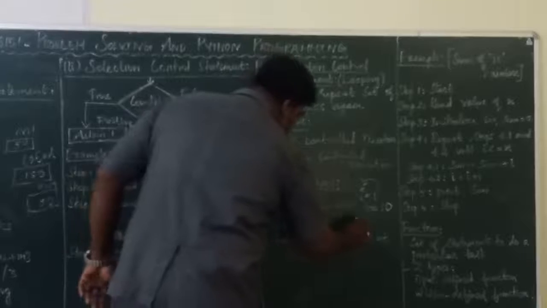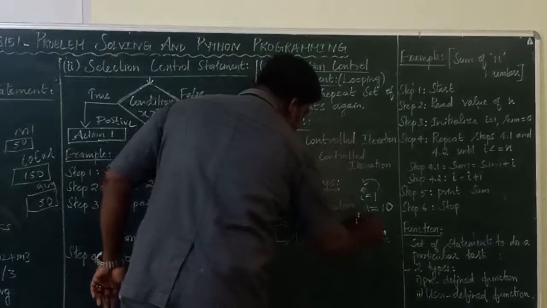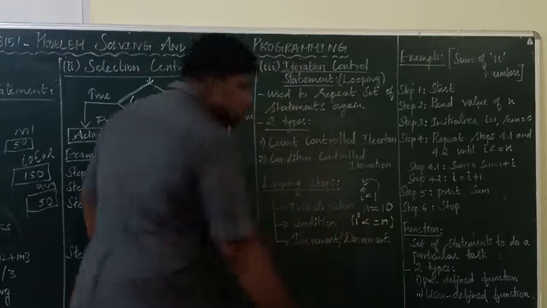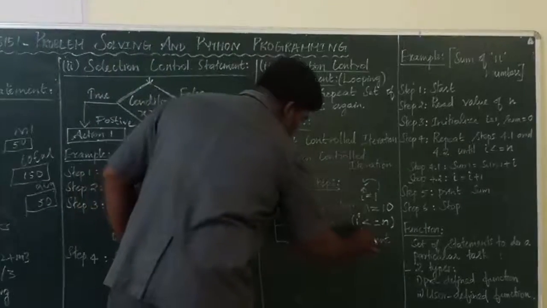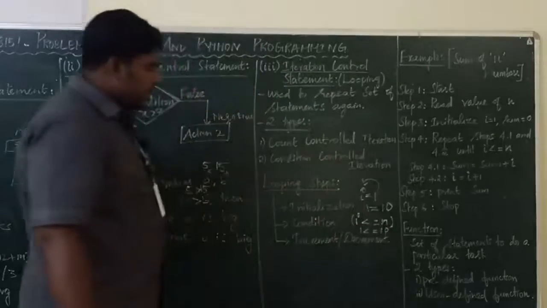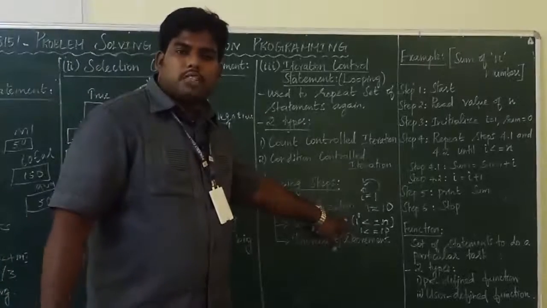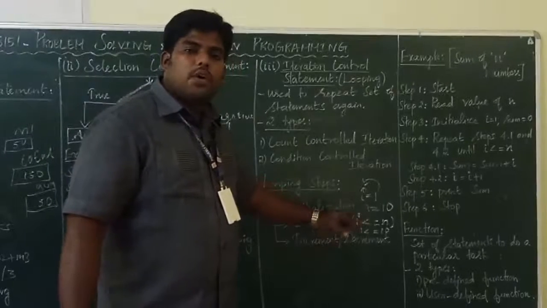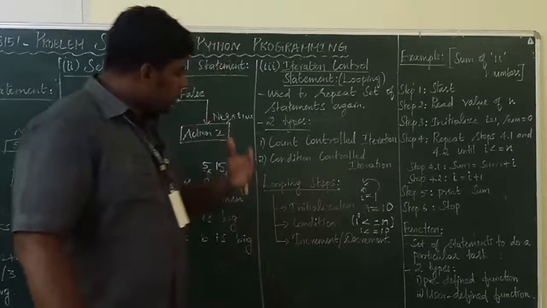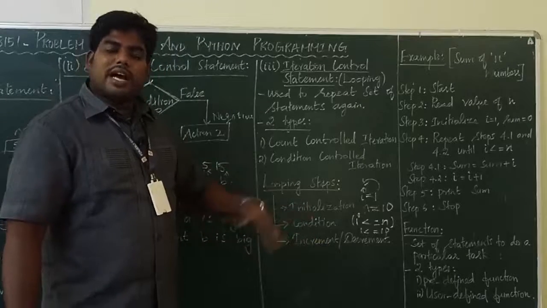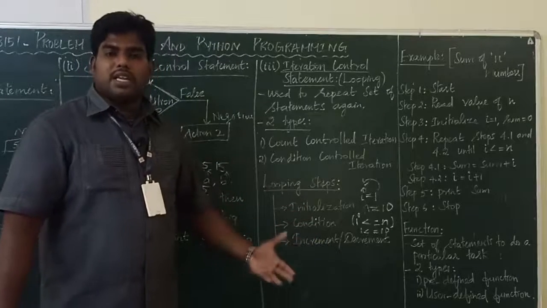So the condition is, for example, i less than or equal to n. So what's the value of i here? 1. Less than or equal to 10. Okay. So how many times will the loop be executed? 10 times the loop will be executed. At first the i value is 1. Then we have to increment or decrement it. Otherwise, again the loop will be infinite.